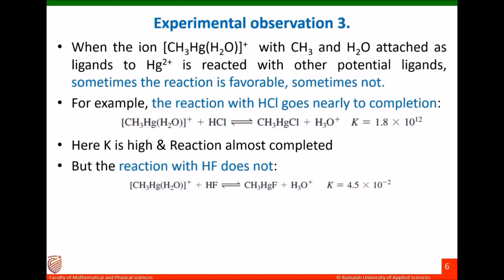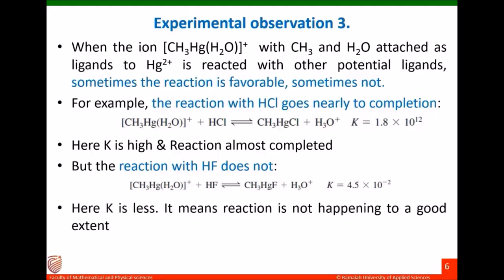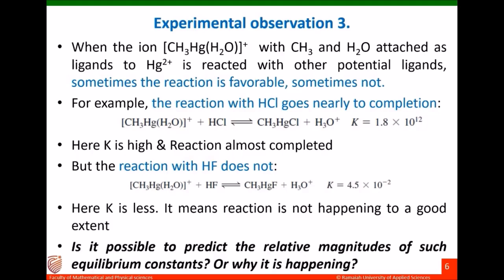You see, same coordination sphere, similar halides. Hydrogen chloride is a halide of hydrogen. Hydrogen fluoride is a halide of hydrogen. They are halides of the same element. Still you can see there is a preference towards one reaction. The reaction with hydrochloric acid is much quicker compared to the hydrogen fluoride reaction.